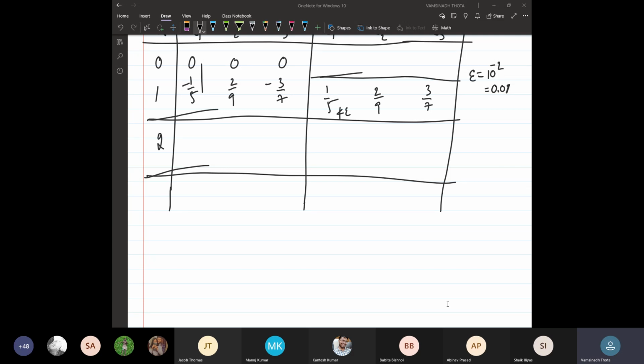What is the second iteration value? Okay, fine. Then you do this exercise, you complete this exercise later.